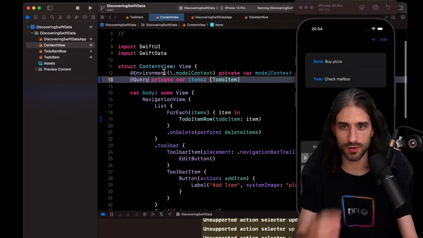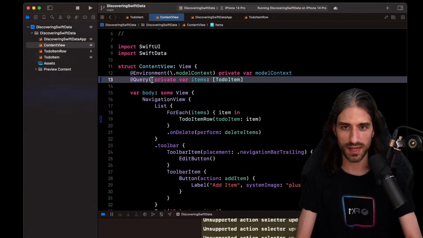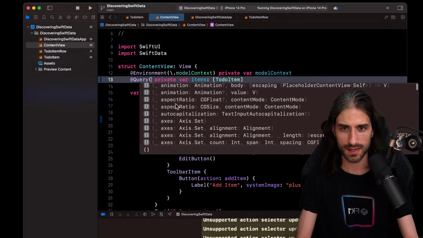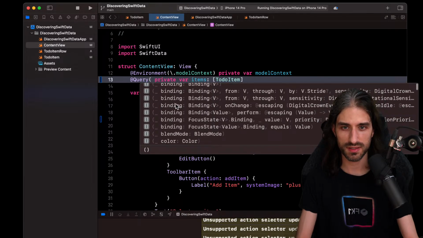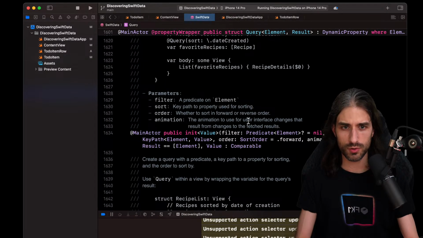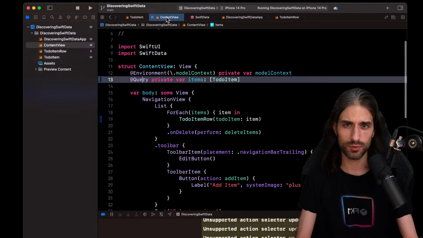So this should happen with the query. And so let's see which arguments we can add to the query. There are way too many things. Maybe I'm just going to do a command click to see. So on the query, we can pass it a filter, a sort. So that's the sort that I want, and then the order. And maybe I will need to build a custom order, so it will be interesting.